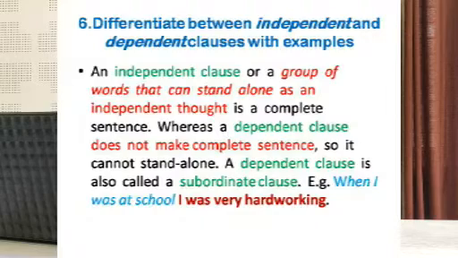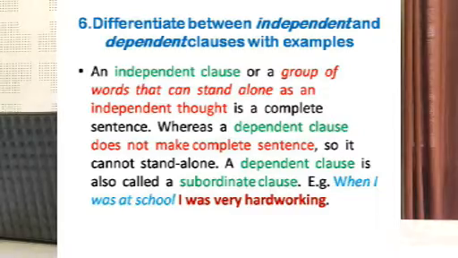Sixth question is differentiate between independent and dependent clauses with examples. So we know what a clause is. A clause is a group of words. Usually it has a subject and verb and all that, but it is incomplete. But an independent clause is a group of words that can stand alone and it has got an independent thought. That is called an independent clause.